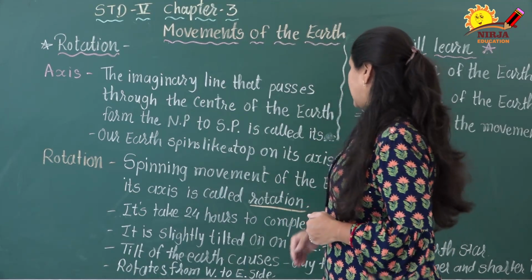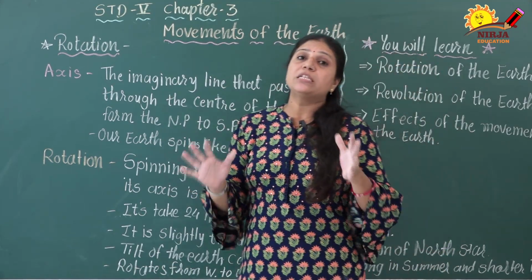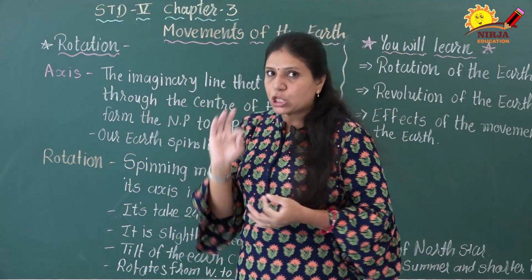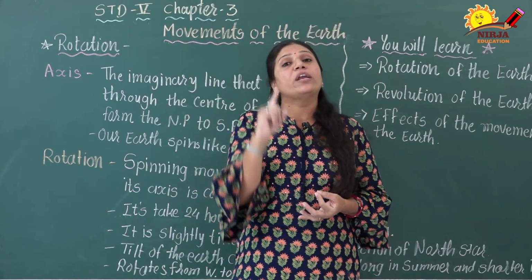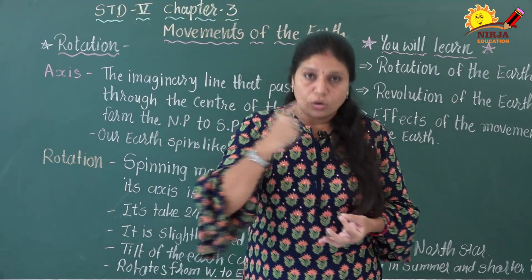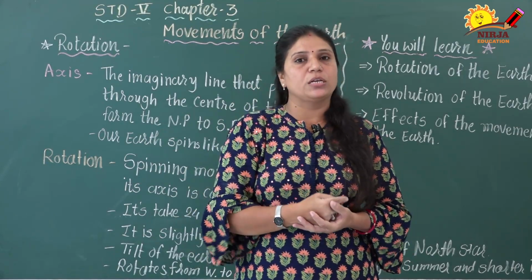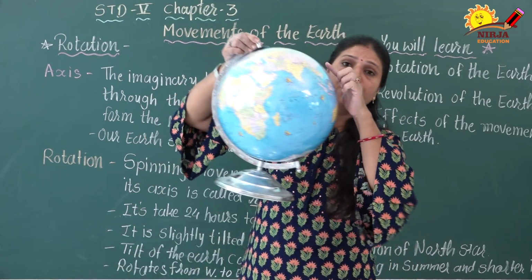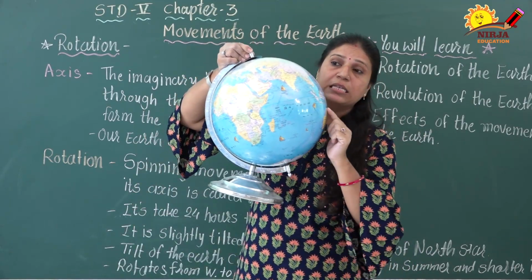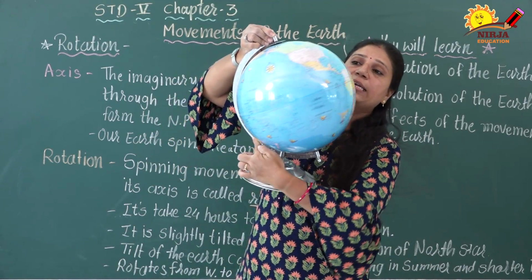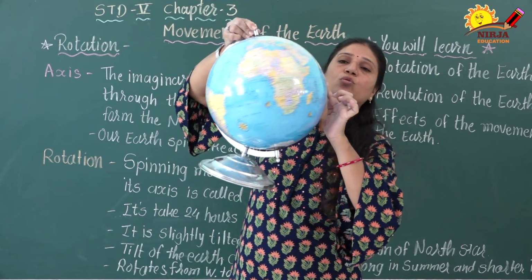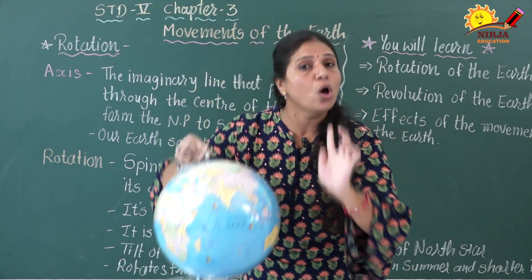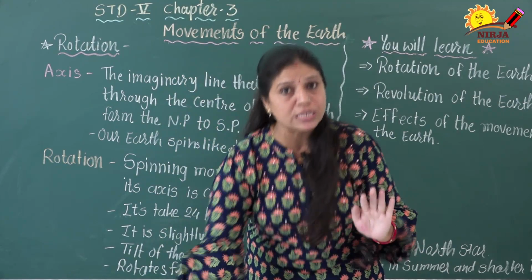Now we have to see how much time it takes to complete one rotation. Our earth takes 24 hours to complete one rotation. That means if we start from here, the time it takes to complete one rotation is 24 hours, right? Have you understood that?